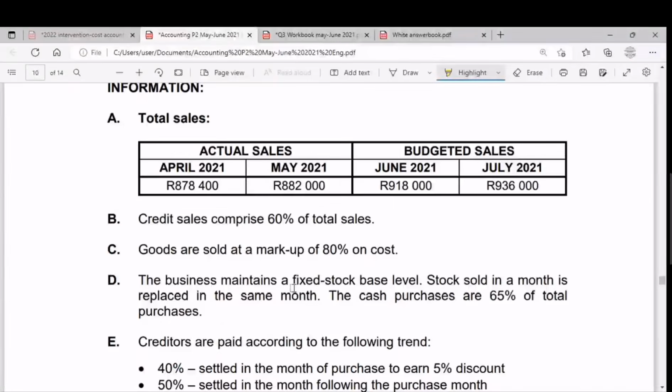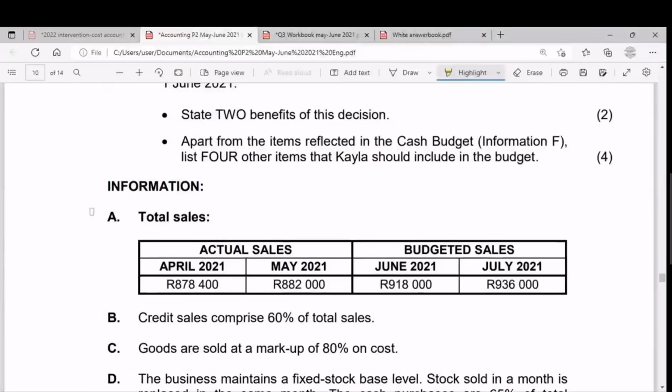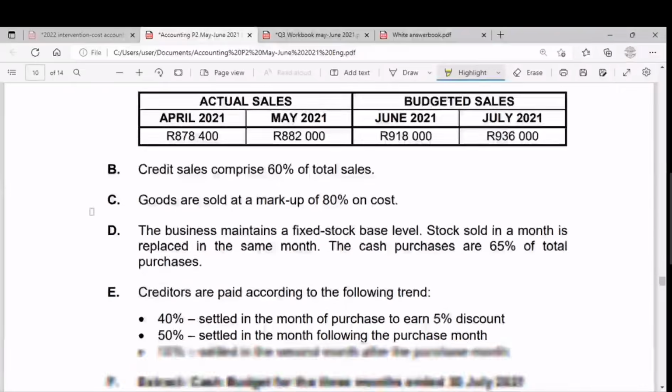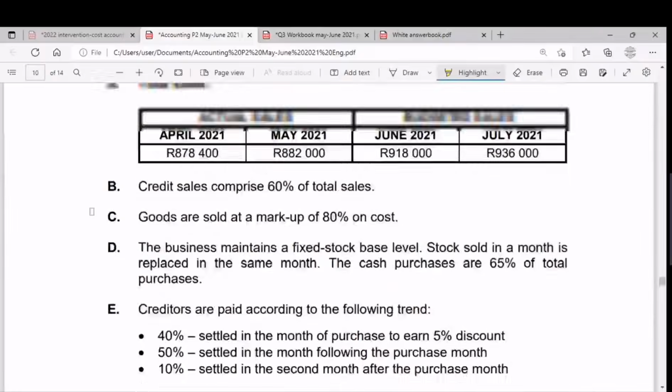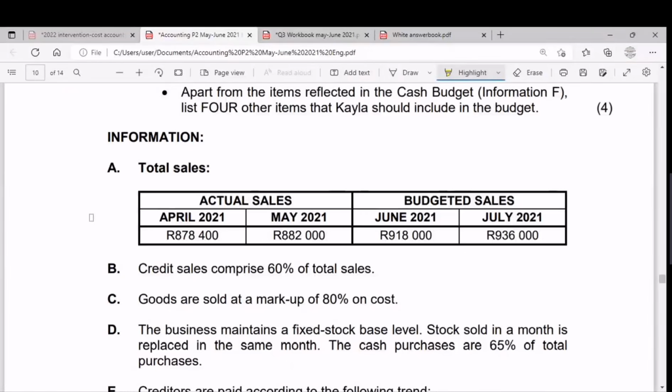So kumele ke siye kwi-additional information yethu. Additional information yethu sizofunda from A size sifike ku-E. Yes, we're gonna read from A to E. So ayilapho sizothola khona imininingwane noma i-information esizoyidinga for ukucomplete our schedule, creditors payment schedule. So information A is about ama-sales. So we are given total sales.